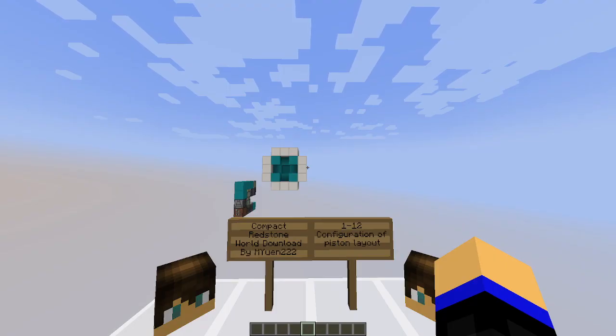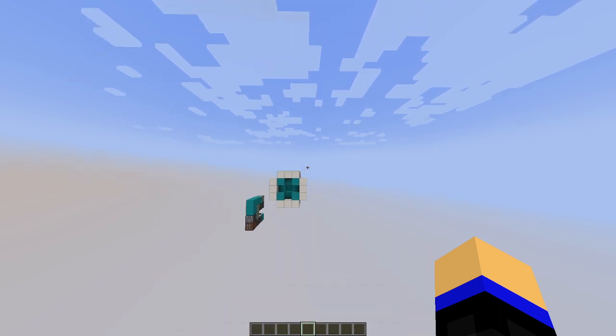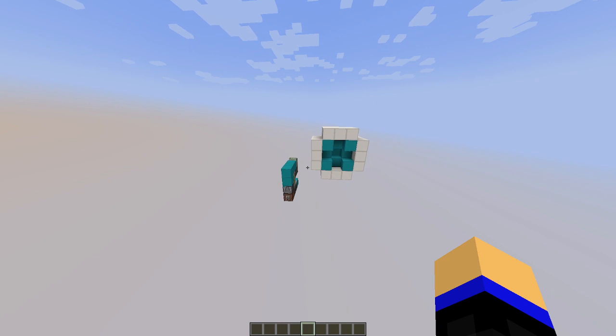Hello everyone, welcome back. This is 1-12, Configuration of Piston Layout in the Combat Redstone series. I'm Immune2022, and as the title suggests, today we'll just look at some techniques and concepts that you would need to know when configuring piston layouts. And this will be a rather short chapter, but without further ado, let's dive into it.